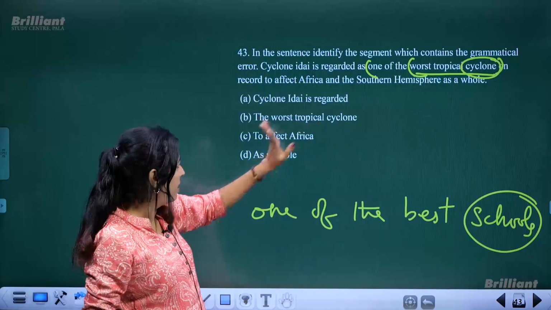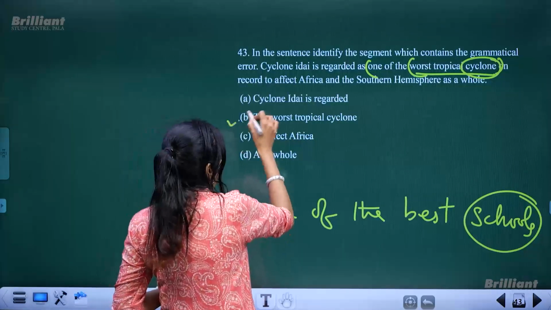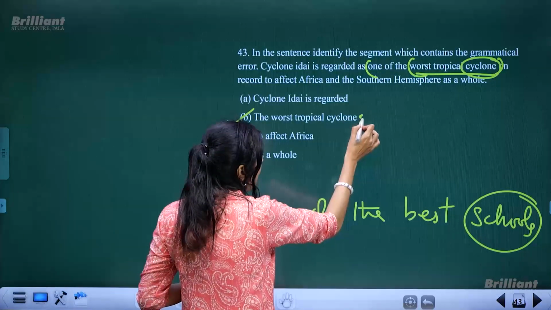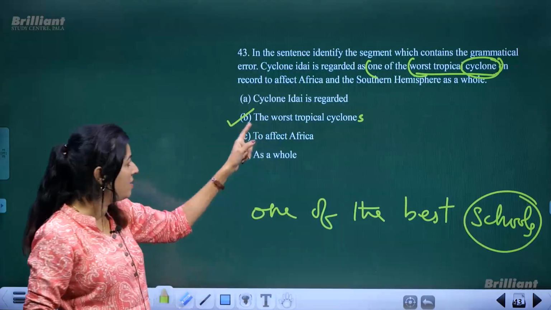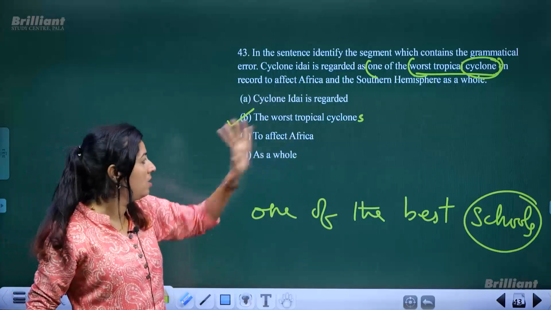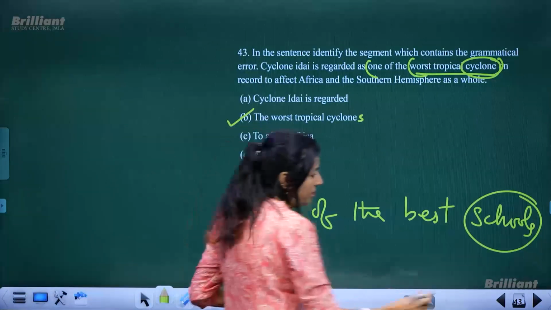Cyclone Idai is regarded as correct. The worst tropical cyclone, so this is the area where the word has gone wrong. This should have been cyclones. So the error is in the second option, the worst tropical cyclones. It should have been cyclones. Okay.